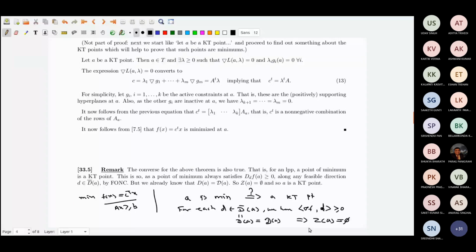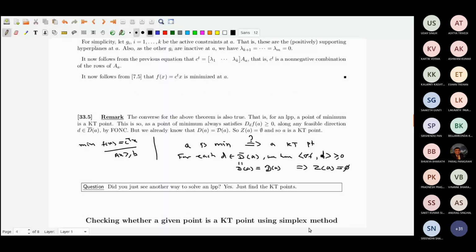So for the linear programming problem, point of minimum means a KT point. KT point means a minimum. That's what it means. Okay. So therefore, did you find another way to solve an LPP? Yes. How? Just try to find the KT points. The moment you find a KT point, that's a point of minimum. You don't have to do anything. Okay, fine.